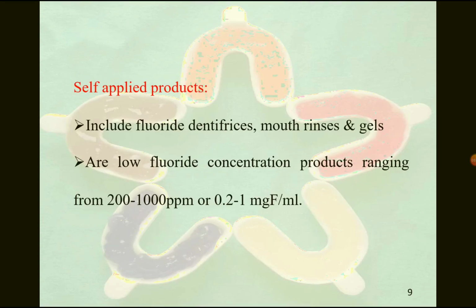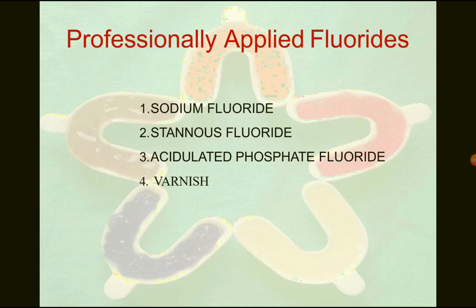Self-applied, that is by the patient or individual at home, includes fluoride dentifrices, the toothpaste, mouth rinses and gels, or low fluoride concentration products ranging from 200 to 1000 ppm or 0.2 to 1 milligram fluoride per milliliter. Professionally applied topical fluorides are sodium fluoride, stannous fluoride, acidulated phosphate fluoride, and varnish. Today we'll see the application of sodium fluoride and stannous fluoride.